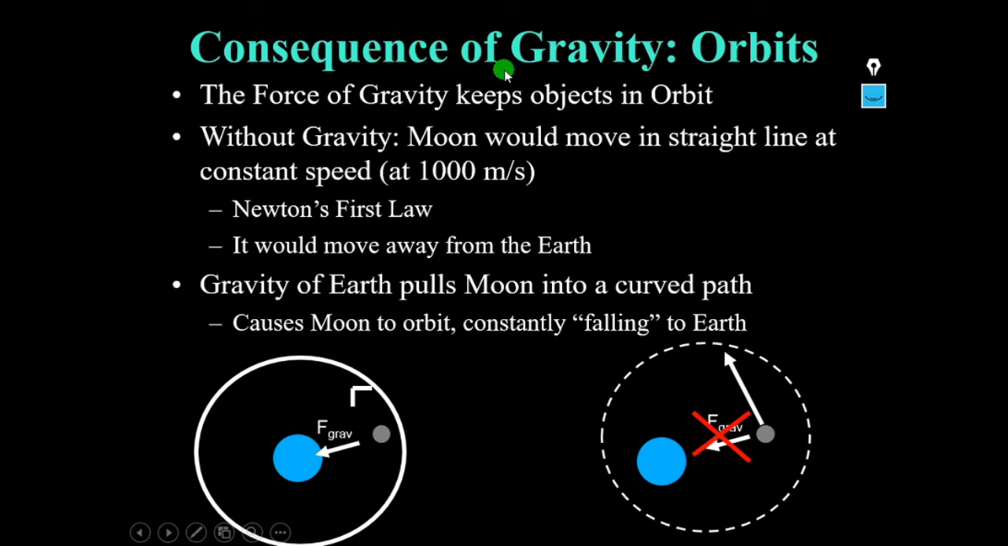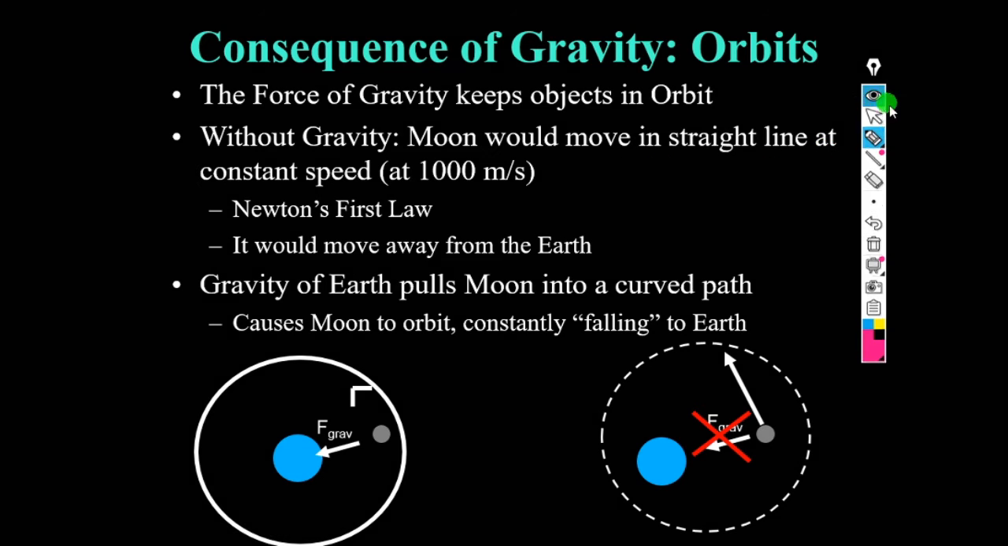Now, the consequence of gravity effect on orbits. What is the consequence of gravity on orbits? The force of gravity keeps objects in orbit. This force of gravity helps the objects to move in their orbits. Let us suppose there is no gravity. Without gravity, the moon would move in a straight line at constant speed. For example, I will show you.